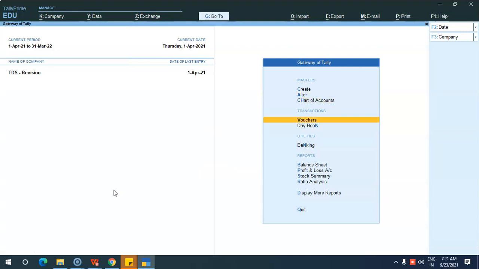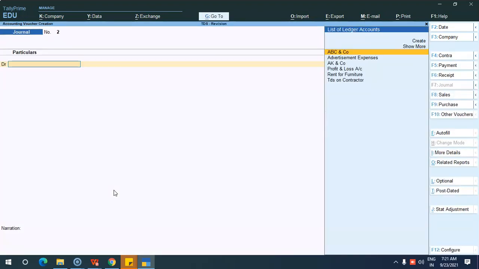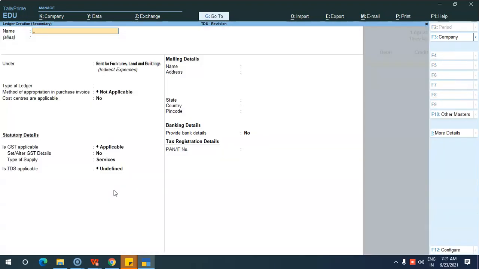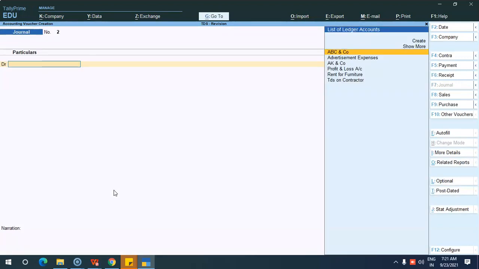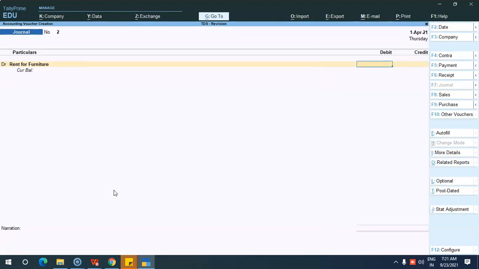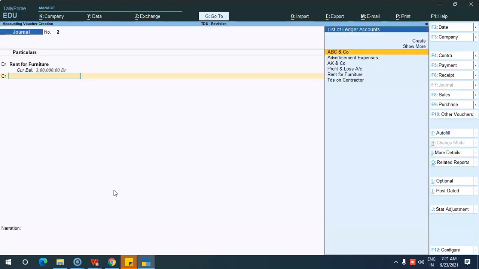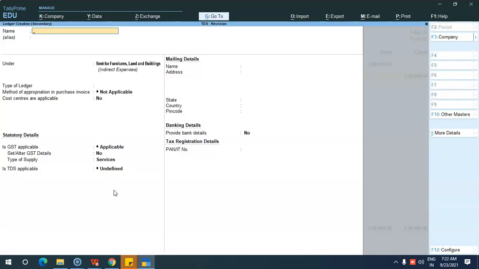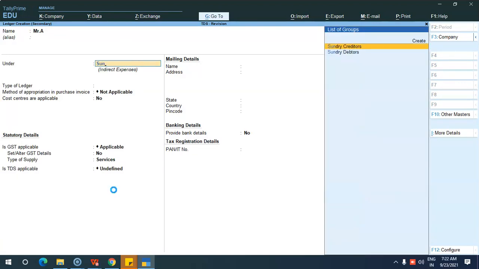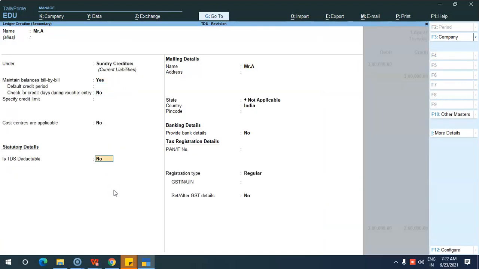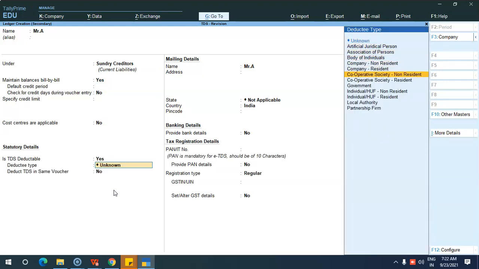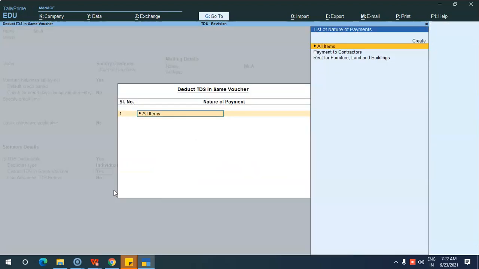Okay, so we can see here vouchers. I'm going to create a rent entry now. So we have already created rent for furniture, let it be 3 lakh, and credit ABC, not ABC. We create the individual person ledger, Mr. A. Sundry creditors, yes, TDS applicable, individual, and yes.